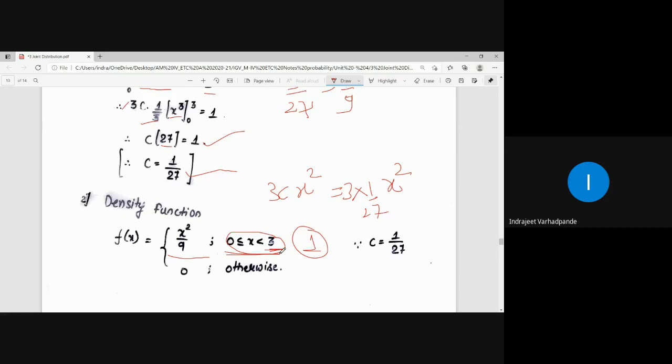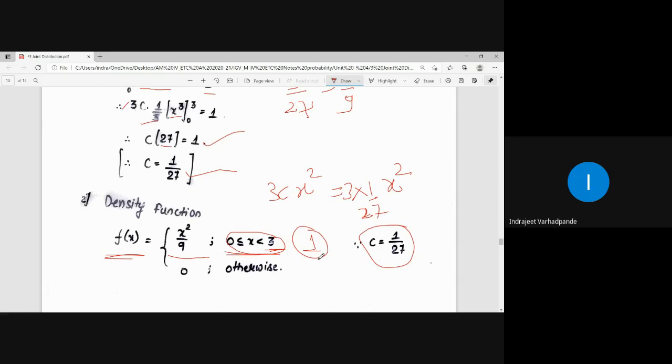I am showing you that yes, this probability function will not go beyond 1, in spite of taking the highest value as 3. 3 square is 9, 9 by 9 is 1, and the lowest value is 0, 0 by 9 is 0. So this density function f of x lies between 0 and 1 once you calculate the value of c as 1 upon 27. Is this clear to everybody?